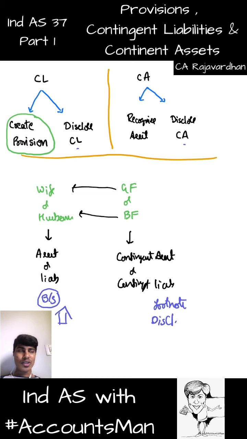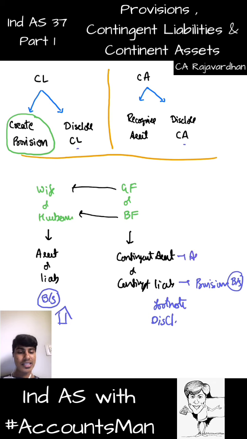So that's what we do. We will say to the accounts that, hey, this is not a contingent liability, this is only a provision. So we lie, saying that this is not a contingent liability, this is a provision. A contingent liability cannot be written in the balance sheet. I'll still stand by my words. But we lie, saying that this is not a contingent liability, this is a provision. And this provision can be taken to the balance sheet.